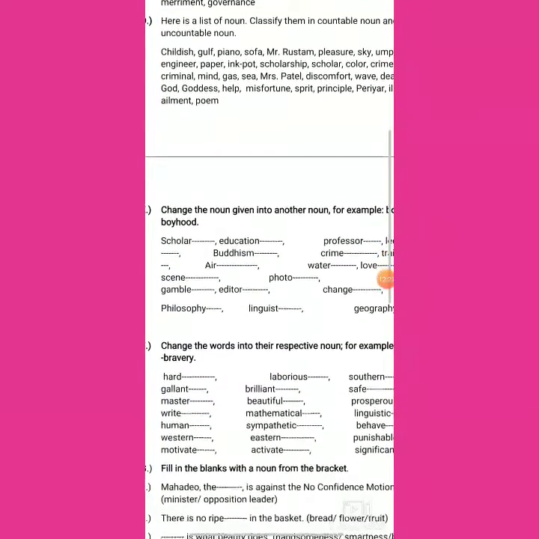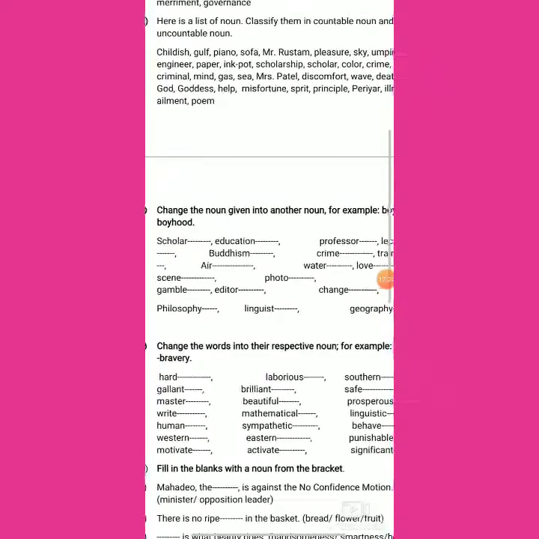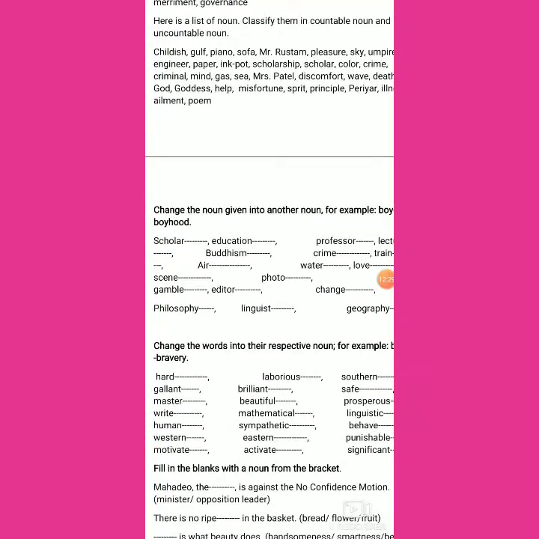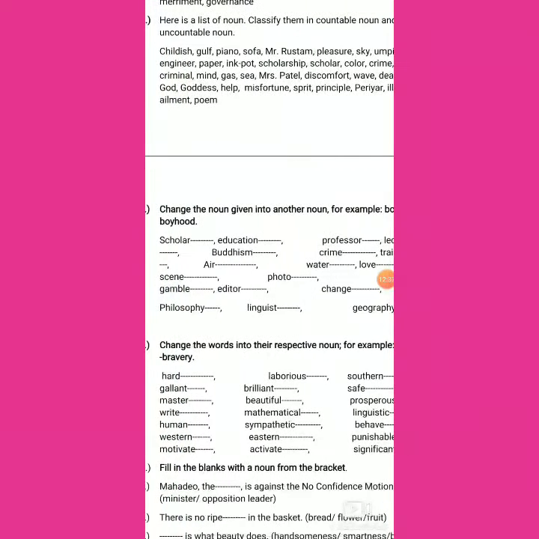Now there are some questions where we have to change the word into noun form. Now change the noun given into another noun. For example, boy, boyhood. Here our task is just to change the noun into another kind of noun. So it is interchange of the category that we have to do. Scholar, common noun. From a scholar we have abstract noun, a scholarship.